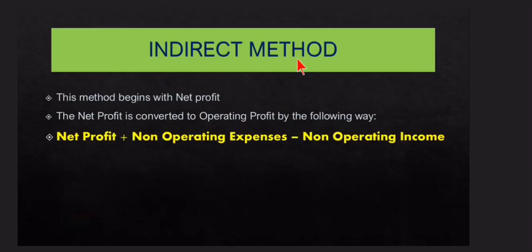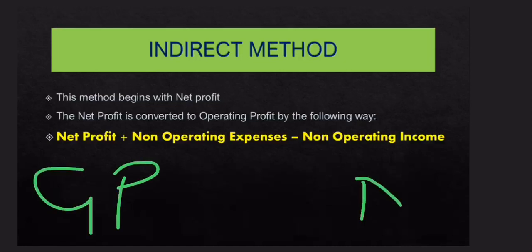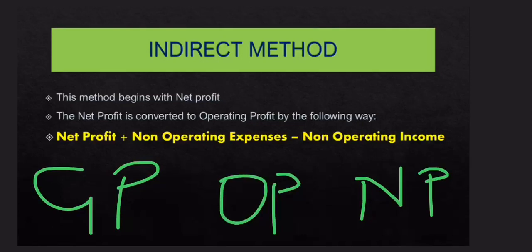Coming to the indirect method. Now what is this indirect method? In the previous chapter, ratio analysis, I explained what operating profit is. Operating profit is the situation in between gross profit and net profit. So operating profit can be derived through gross profit and can also be calculated through net profit.